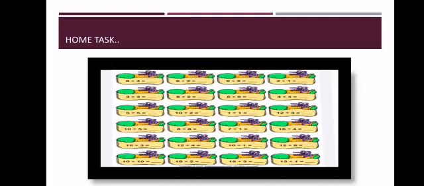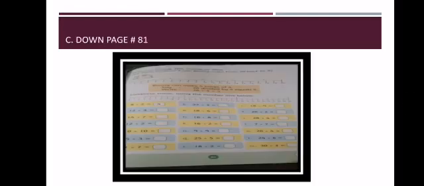After this, beta, I will give you homework like this. You can see some division sums: the first one is 8 divided by 4, then 3 divided by 3, 5 divided by 5, very easy, 10 divided by 5, 15 divided by 3. You can solve these division sums in your rough copy. You can also solve Countdown page 81, but not in your Countdown book; solve this page in your rough copy.